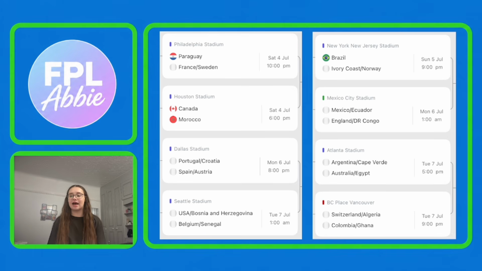And for me, these are France, who are going to be playing Paraguay. I think Morocco against Canada looks like a good fixture. I think Brazil against either Ivory Coast or Norway is a good fixture to target. And then assuming Argentina beat Cape Verde, then I think that fixture against either Australia or Egypt is going to be a good one to target as well.